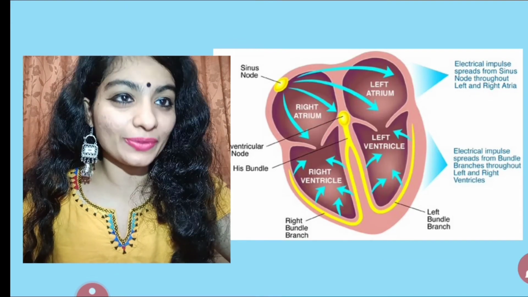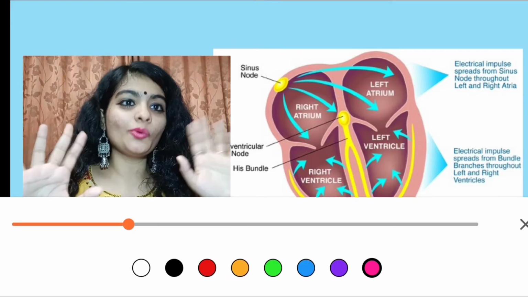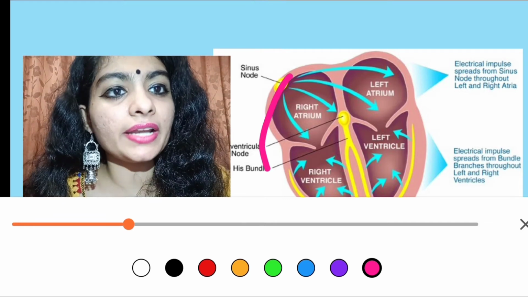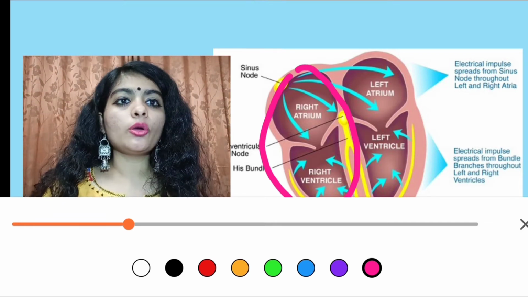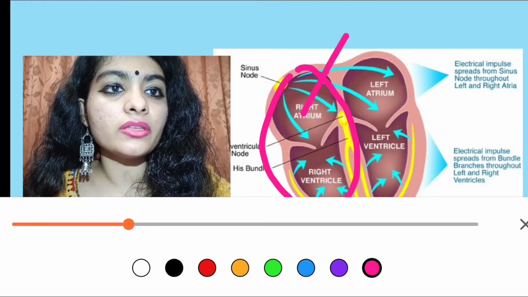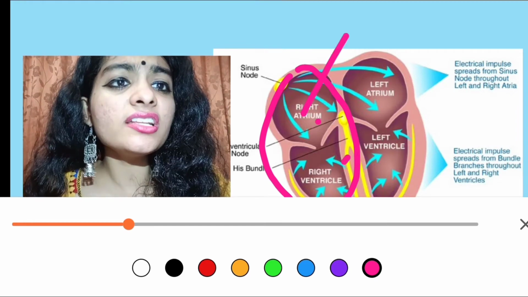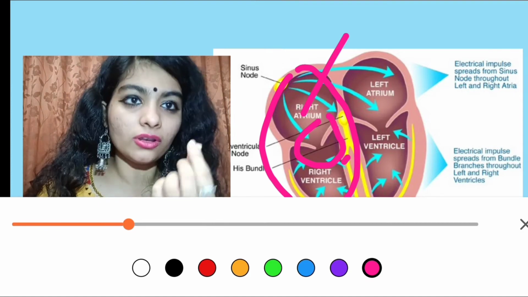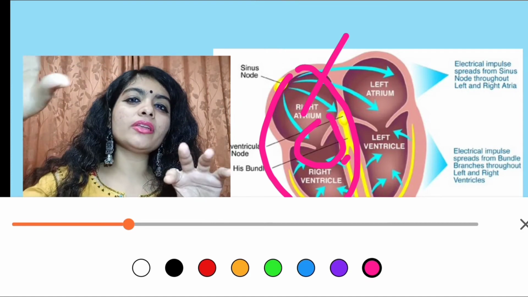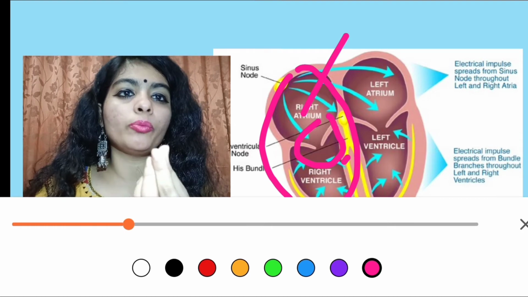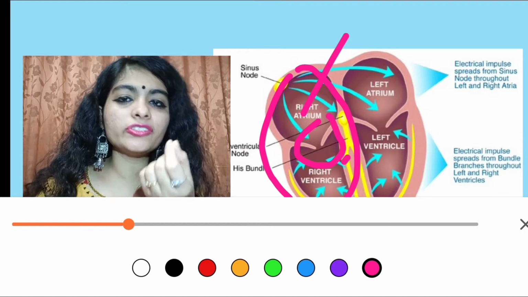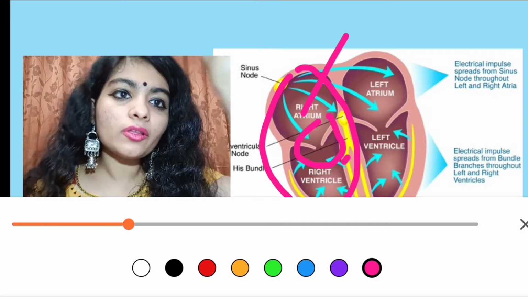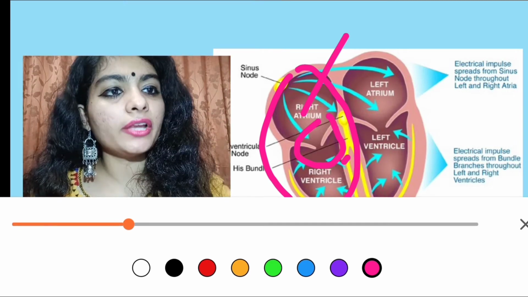Let's break the term. Right atrioventricular aperture. Right. This is the right side. Atrioventricle. This is the atrium. This is the ventricle. Here is the aperture. Can you see? Aperture means hole. See, between atrium and ventricle, there will be an opening, no? Small opening. Both are two different compartments. Obviously, there is an opening. So between the atrium and the ventricle, there is an aperture, atrioventricular aperture.